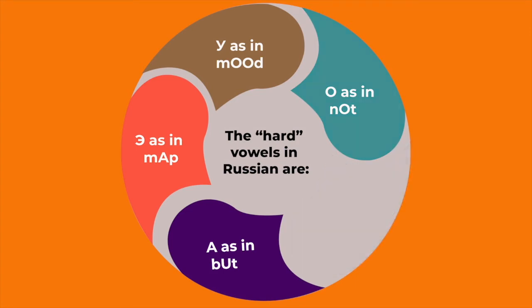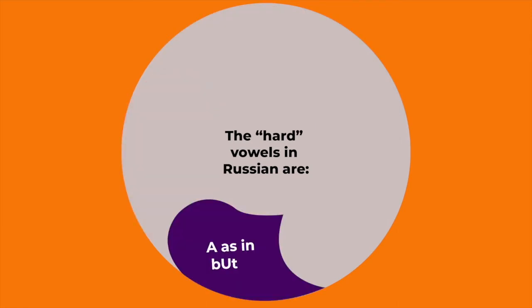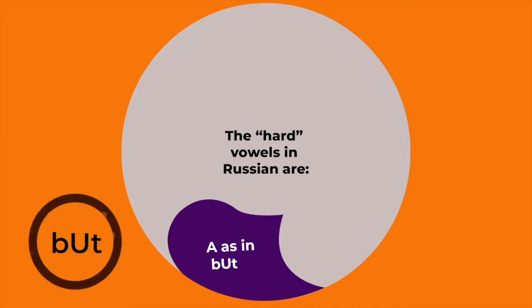For example, in the case of the letter A, we have used the English word but. In this word, we have given special emphasis on the letter U, but in the format of a word the sound comes as A. But.